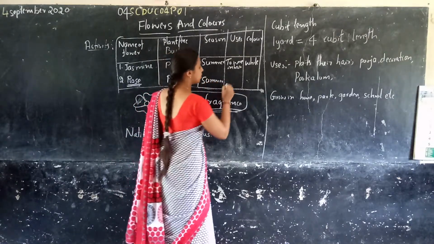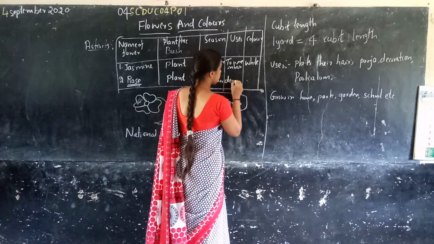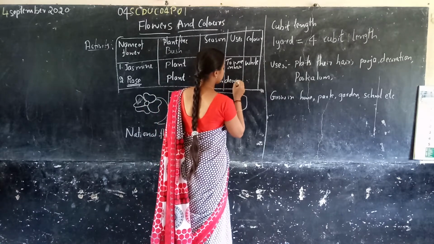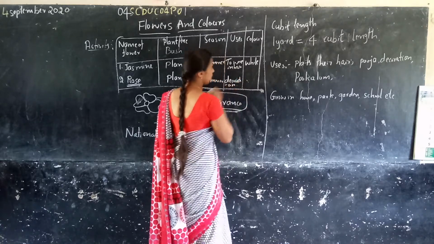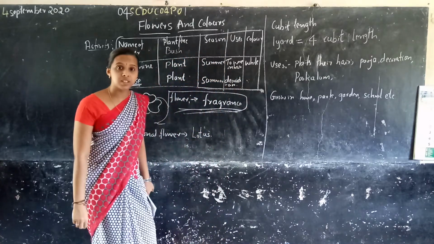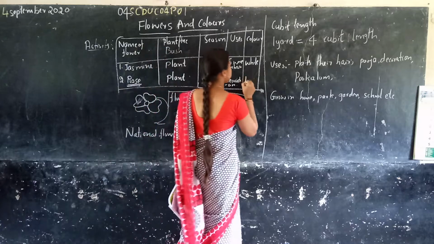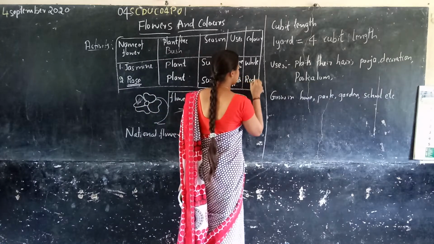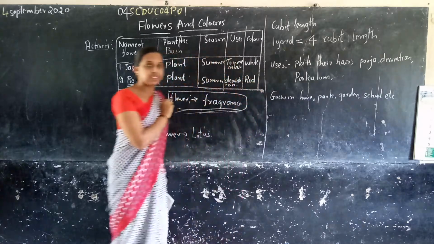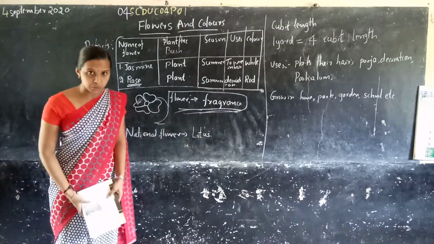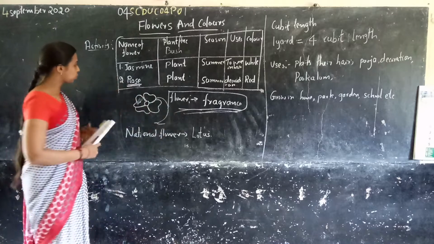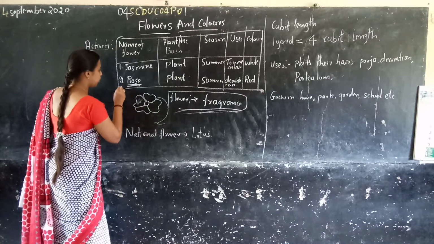Where do we use it? In decoration. What is the color of rose? Many colors are there. The main rose color is red.